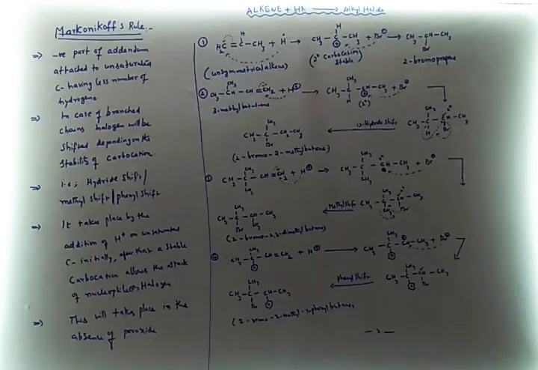Similarly, if you apply the same thing to a phenyl or C6H5 aryl group attached to an sp3 carbon, which in turn is attached to the vinyl carbon, then the same thing takes place, and the reaction proceeds according to the third step in the fourth equation. But here the phenyl shift, the aryl shift, takes place more rapidly compared to the methyl shift in the third equation, giving a stable halogen attached to a tertiary carbon. So we got the product 2-bromo-2-methyl-3-phenyl butane.